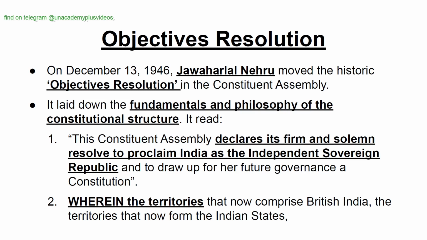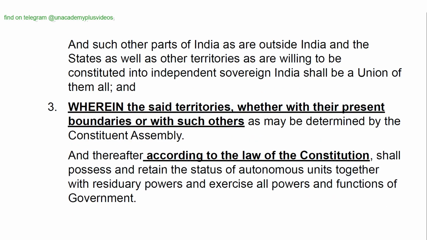It read, "This Constituent Assembly declares its firm and solemn resolve to proclaim India as an independent sovereign republic and to draw up for her future governance a constitution wherein the territories that now comprise British India and the territories that now form the Indian states and such other parts of India as are outside India and the states as well as other territories as are willing to be constituted into the independent sovereign India shall be a union of them all.